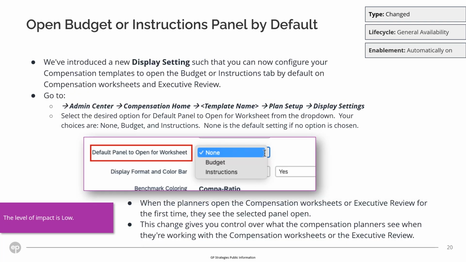Open budget or instruction panel by default. We have introduced a new display setting where you can now configure your compensation template to open the budget or instruction tab by default on compensation worksheets and in executive review. Your choices for this setting are None, Budget, and Instruction. None is the default setting if no option is chosen. When the planner opens the compensation worksheets or executive review for the first time, they see the selected panel open. This change gives you control over what the compensation planners see when they are working on compensation worksheets or in executive review.